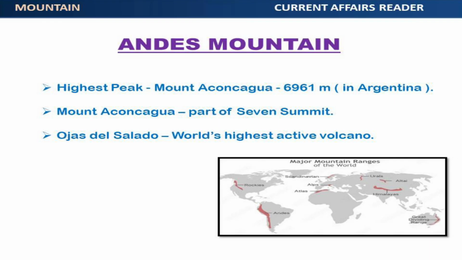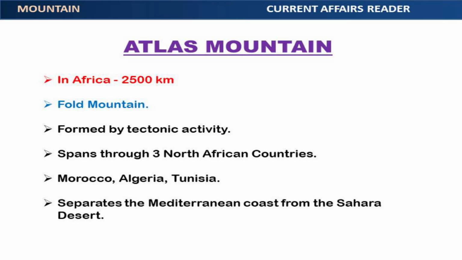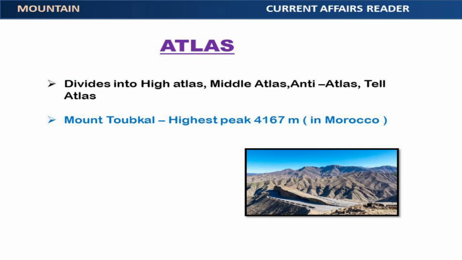Next, Atlas Mountain Range. Atlas Mountains are in Africa. They are about 2,500 kilometers long. It is a fold mountain. Atlas Mountains were formed by tectonic activity due to the collision of the African and Eurasian tectonic plates. Atlas Mountains span through 3 North African countries: Morocco, Algeria, and Tunisia. Atlas Mountains separate the Mediterranean coast from the Sahara Desert.